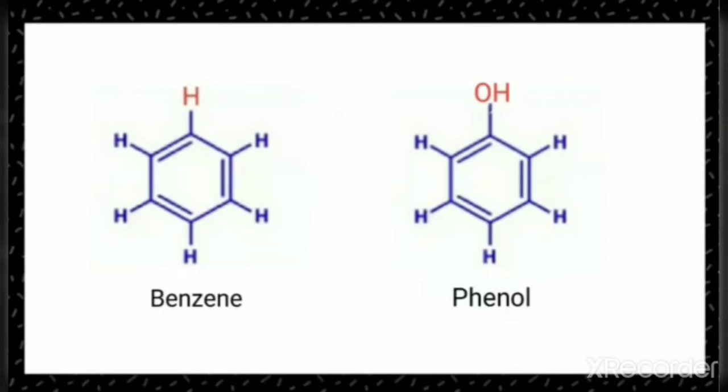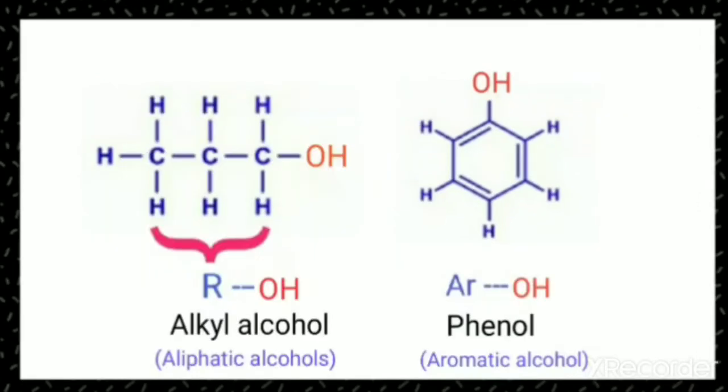Let us talk about phenol and the alcohol. As the OH group is present on the alkyl group, we can call such a compound an aliphatic alcohol. And if the OH group is attached to the benzene ring, then the compound formed is called phenol, and such compounds are called aromatic alcohols.